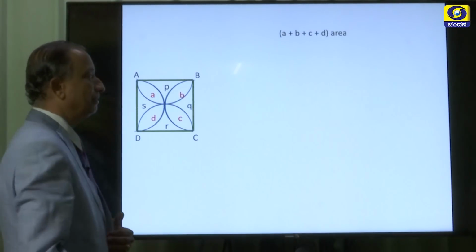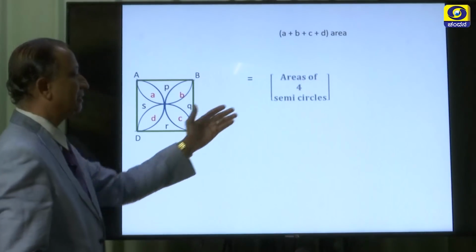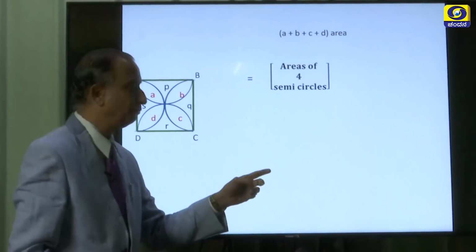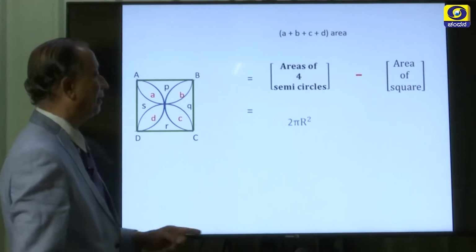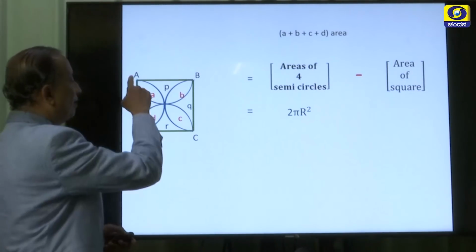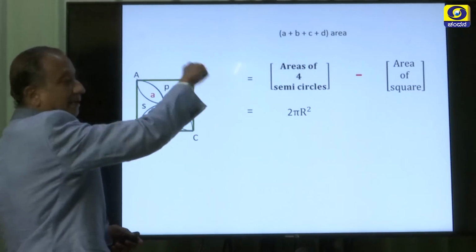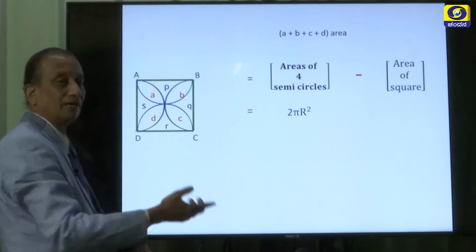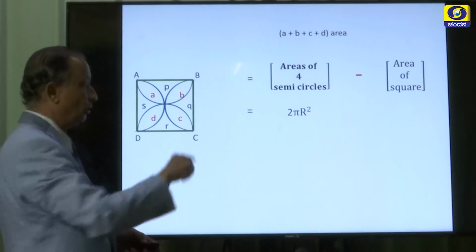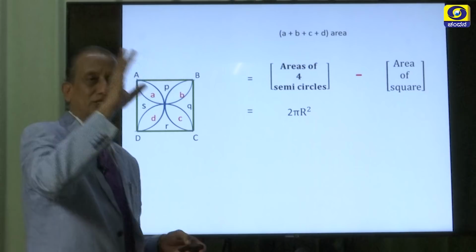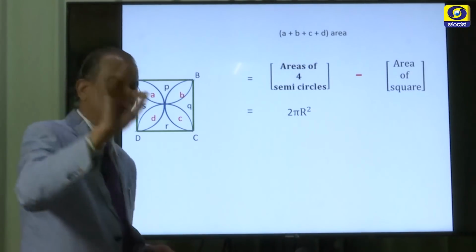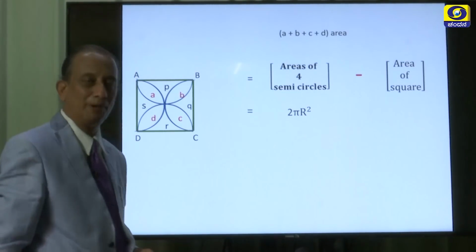Now, the area A plus B plus C plus D, we just now understood as the areas of 4 semicircles, from which the area of the square we have to subtract. So, what is the area of one circle? It means pi r square. A semicircle is half of that, so pi r square by 2. There are 4 of them: half pi r square, half pi r square, half pi r square, half pi r square, which is nothing but 2 pi r square.